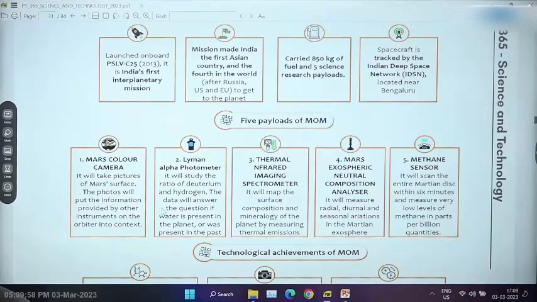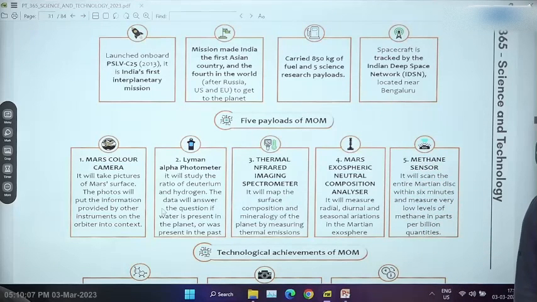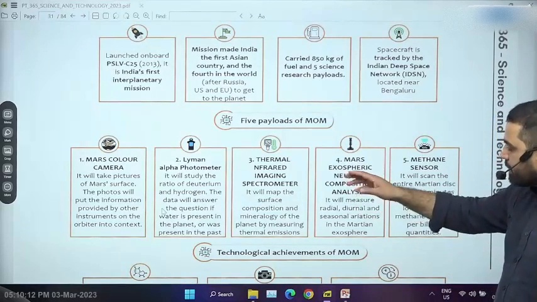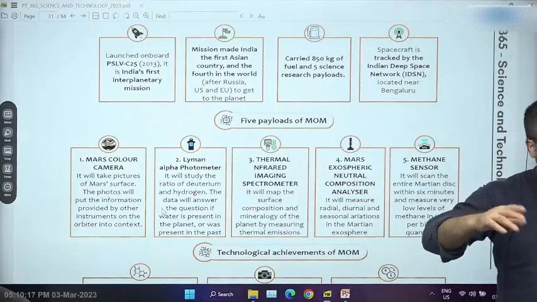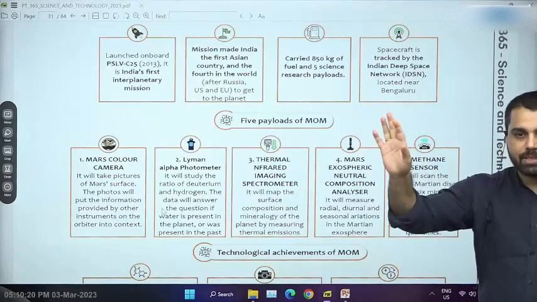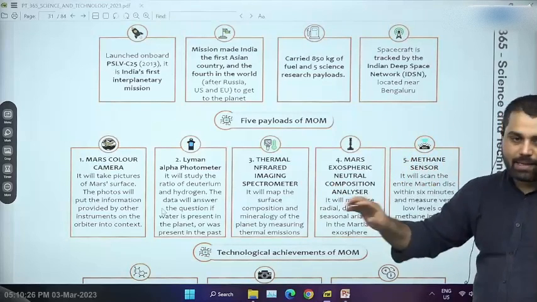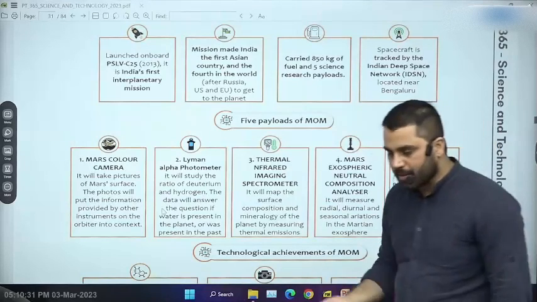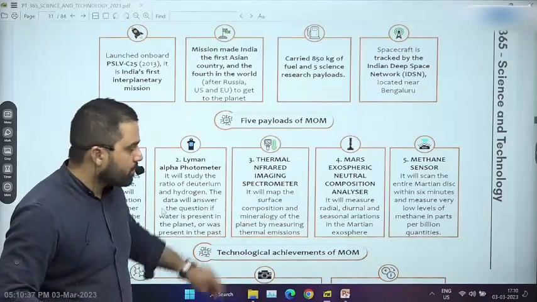So at max, the most difficult question which I can expect in this topic is that they will give you the name of this payload and ask which space mission it belongs to, and the answer will be Mars orbiter mission. Apart from that, you have the thermal infrared imaging spectrometer, but here is the thing, ये जो thermal infrared imaging spectrometer है, ये आपको करीब करीब हर payload में मिल जाएगा. कोई भी आप lunar mission ले लो, Martian mission ले लो, or not just of India, of many other missions, because taking images in infrared light is always a very good thing to do. Infrared gives you a lot of information about a particular region compared to visible light. So this is not unique as such to this mission.